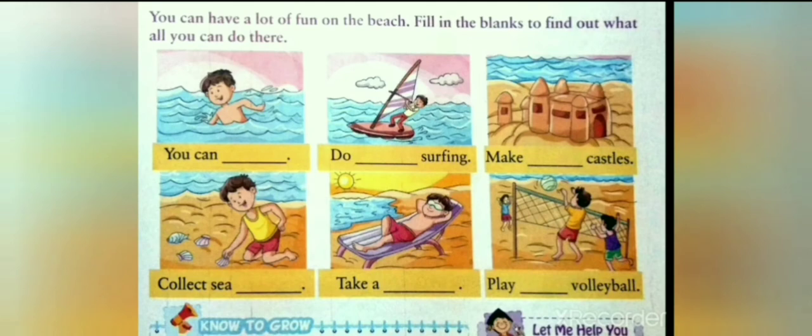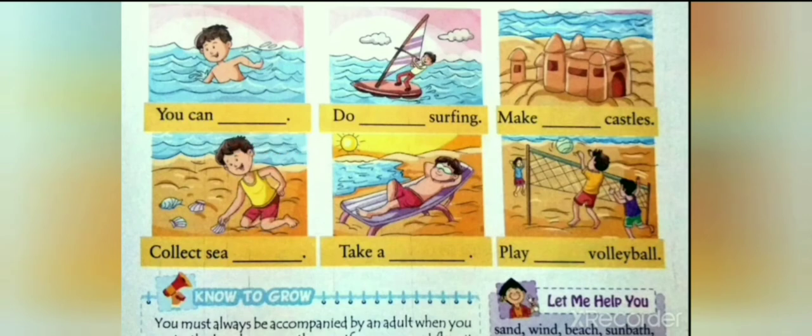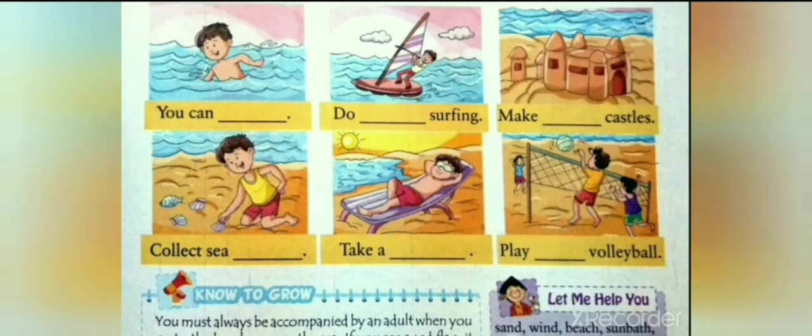In the first picture, we can see a boy is swimming and the sentence given here is you can dash. We will write here, you can swim. Second sentence is do dash surfing. It is wind surfing. Do wind surfing. We will write in the space given, wind. The third picture shows the castle made of sand and the sentence is make dash castle. That is make sand castles. We will write in the space given, sand.